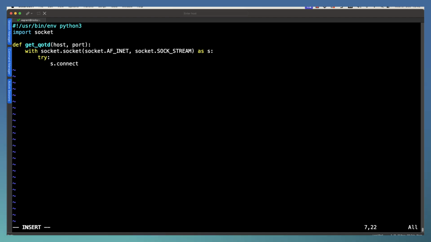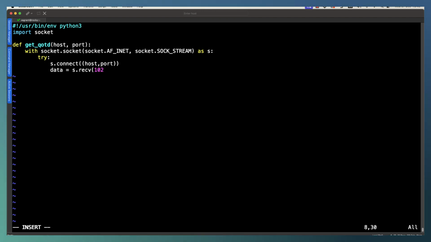We can then attempt to connect, so s.connect. Now s.connect is expecting one argument. So we open up then the parentheses, but we've got another set of parentheses because this is our tuple. It's really a list. So we've got host and port being provided as a hard-coded tuple or list.